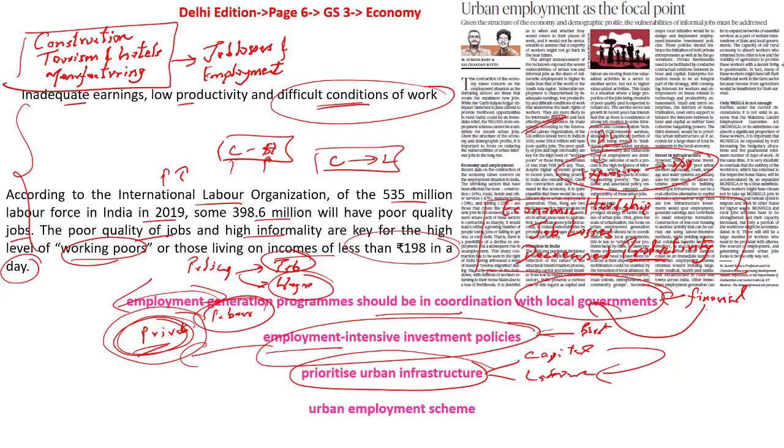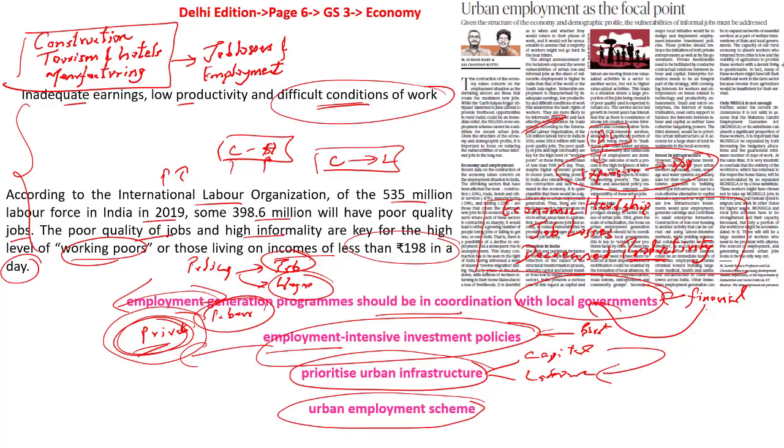So what should we do? We should replace the capital-intensive approach wherever possible by the government with what is called the labor-intensive approach. This might be a temporary approach, but this will also give more chances to the people for their employment opportunity. The fourth important factor is with respect to an urban employment scheme.